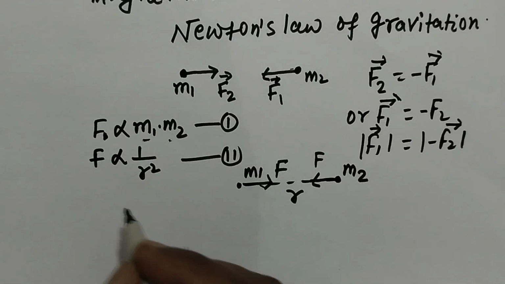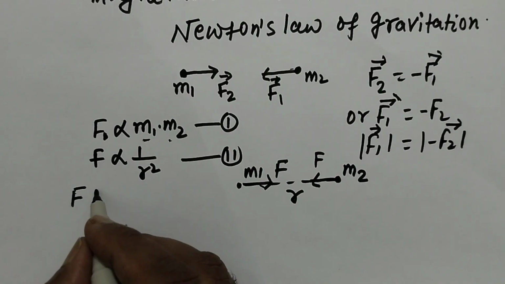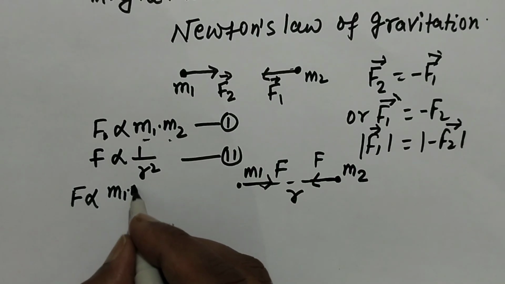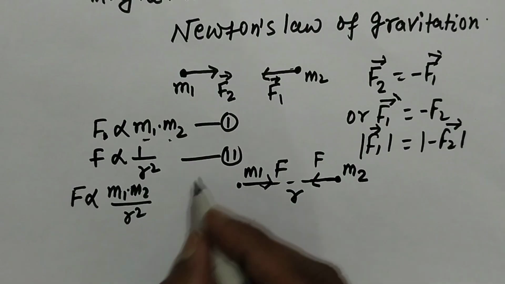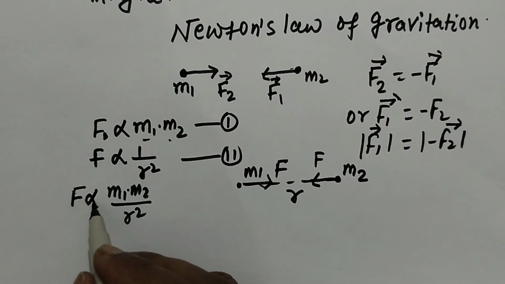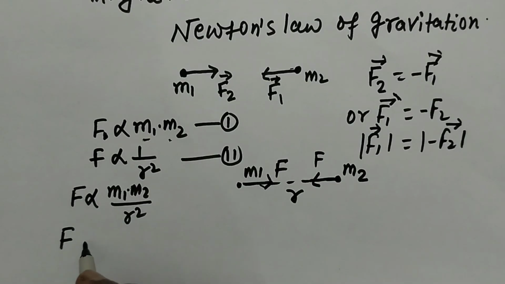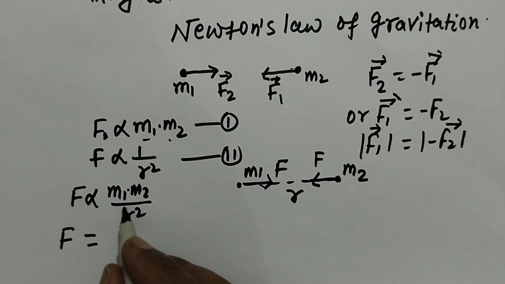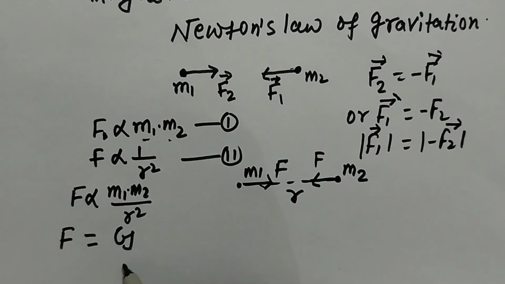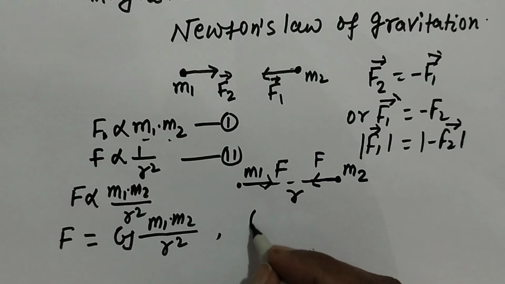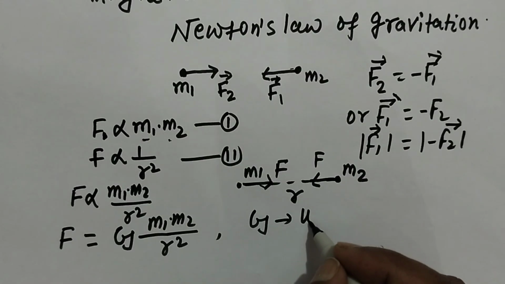Now combine equation 1 and equation 2. We get F is directly proportional to m1 into m2 over r square. On combining these two equations, when we remove the proportional sign, we have to introduce a constant of proportionality. For this equation, the constant of proportionality is G, which is called the universal gravitational constant. So F equals G m1 m2 divided by r square.